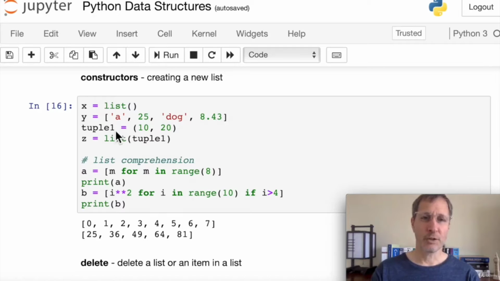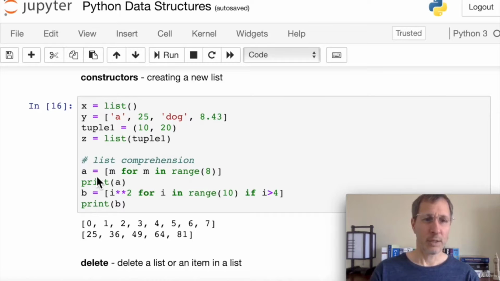We can also create a tuple, which we'll cover in a minute, and we can pass that tuple into the list constructor just by putting it inside the parentheses in the list constructor, and that'll create a new list and assign it to z. And lastly, we can use list comprehensions. I'm going to have another section on list comprehensions in a few minutes, so I just wanted to give you a little teaser of what you can do with list comprehensions to create new lists with sets of values.